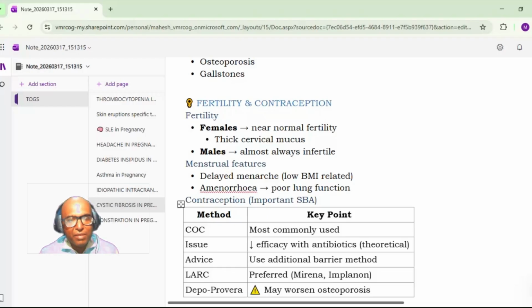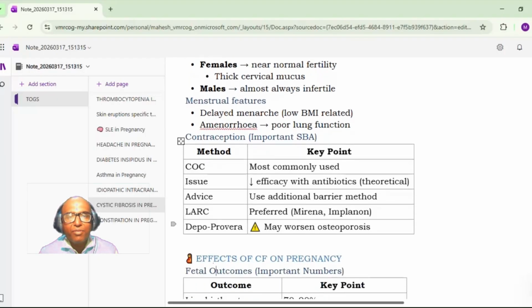Okay, then menstrual features: there is a delayed menarche, mainly because these patients have low BMI. There is amenorrhea. There is poor lung function also.